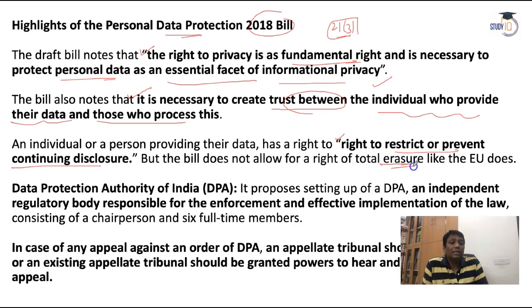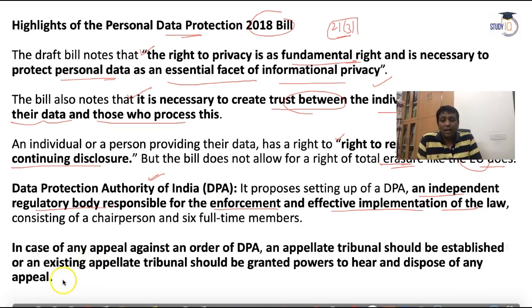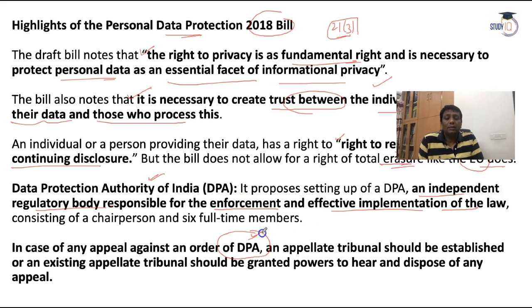That type of erasure procedure exists in the European Union, but in India it does not. Even according to this data protection bill, a Data Protection Authority of India should be set up, an independent regulatory body responsible for the enforcement and effective implementation of the laws for the protection of data. In case of any issues, an appeal will go directly to the DPA, the Data Protection Authority, which will set up a tribunal, and with the help of this tribunal it will try to solve the issue, guys.